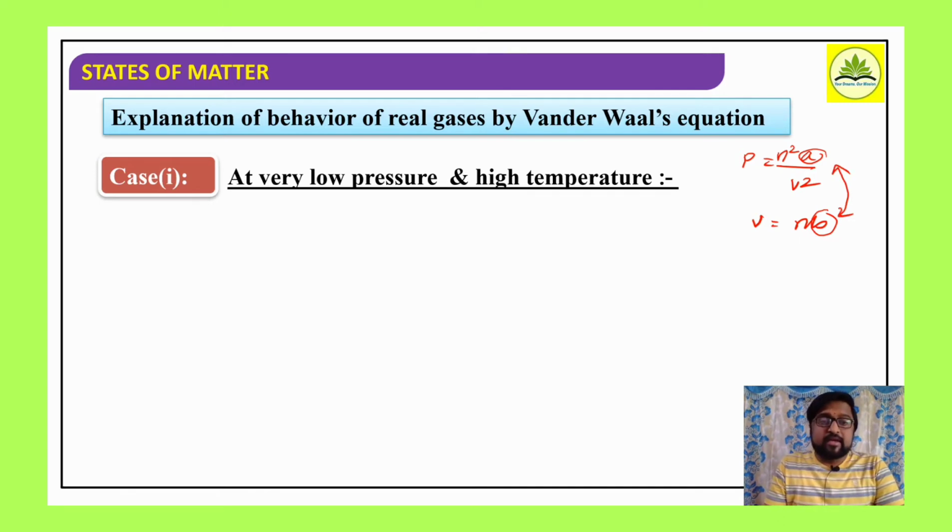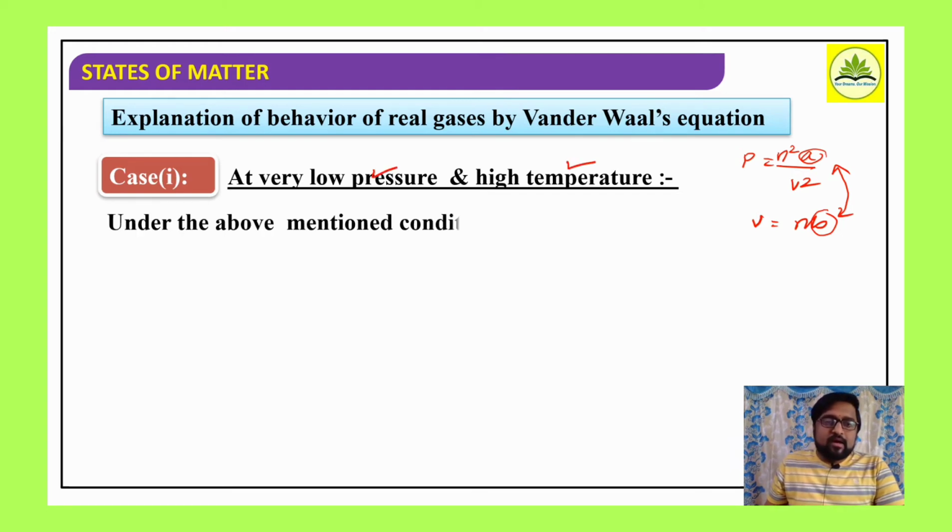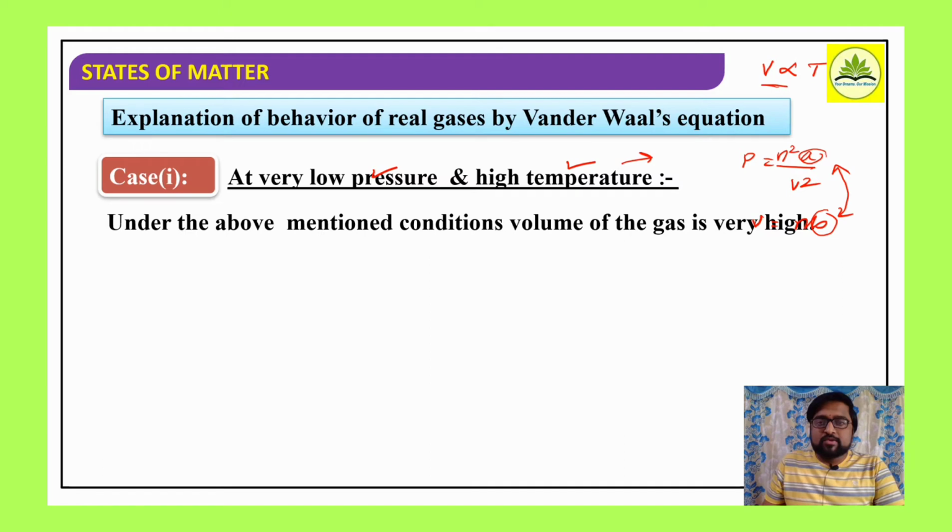Now we are specifying very low pressure and high temperature. What happens? Under the above mentioned condition, the pressure is too low and the temperature is very high. We know the relation between temperature and volume: at a particular pressure, the volume of a given mass of a gas is directly proportional to absolute temperature.